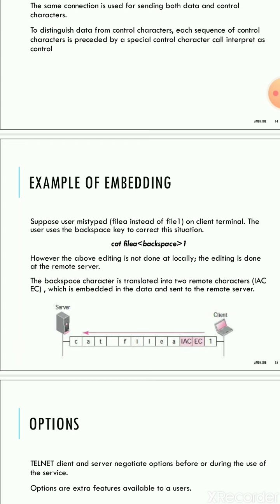Now I will explain in detail. Suppose a user mistyped file A instead of file 1 on the client terminal. The user uses the backspace key to correct this situation, so the situation is cat file A backspace 1. However, the above editing is not done locally. The editing is done at the remote server. As I just said, a mistake typed by the client cannot be edited at the client side. It should be edited at the remote side only. So the backspace character is translated into two remote characters, IAC and EC, which are embedded in the data and sent to the remote server.